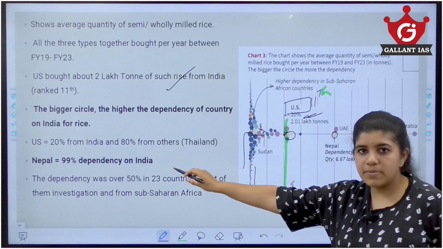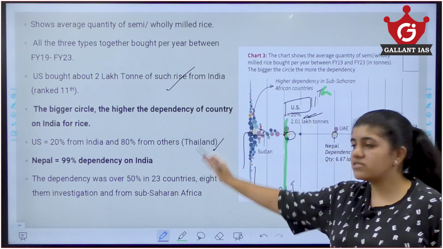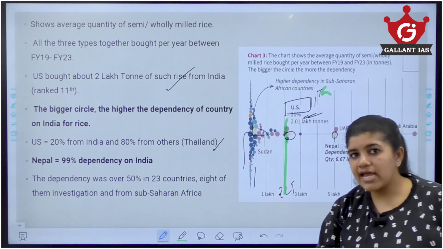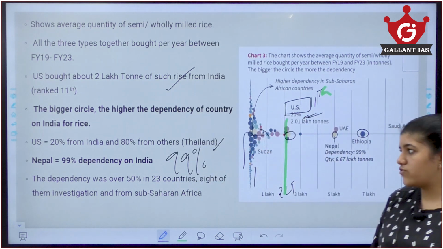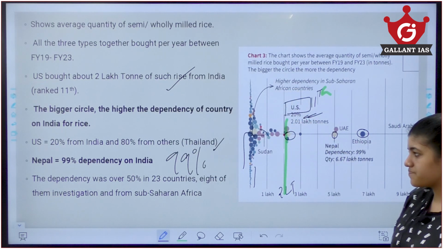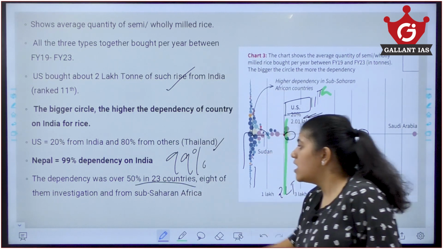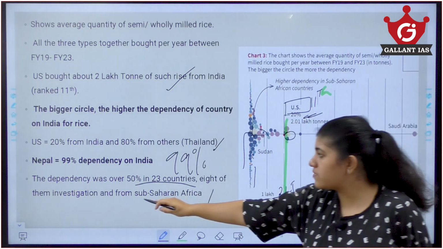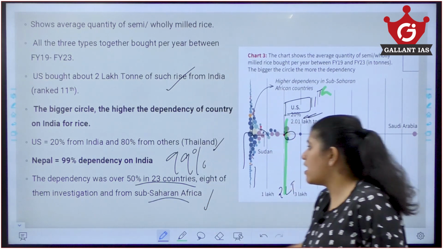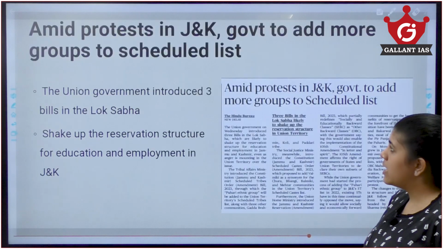Also US only 20% from India, the rest 80% comes from other countries like Thailand. But in the case of Nepal, it depends 99% on India for the rice, as I have told you earlier. Also more than 50% in 23 countries depend upon India, and 8 of them are from sub-Saharan Africa. So these many countries actually depend upon India.